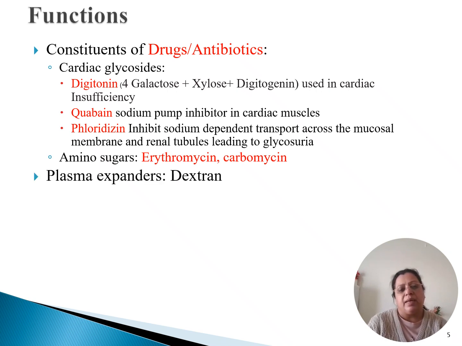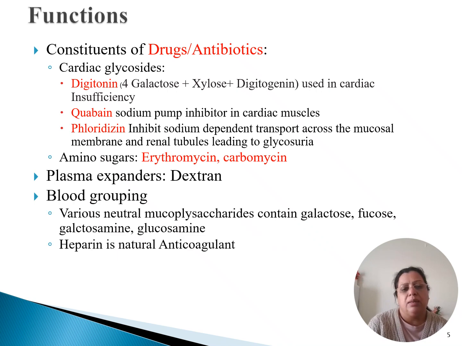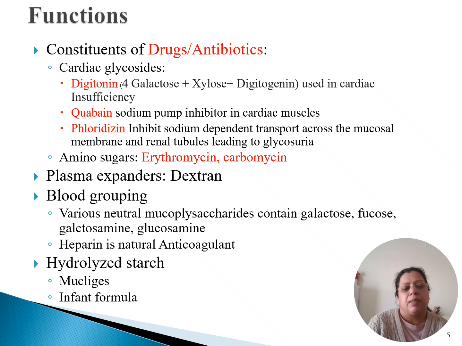Then carbohydrates act as plasma expanders. A special type of carbohydrate, dextran, is a plasma expander. Then blood grouping substances: various neutral mucopolysaccharides contain galactose, fucose, glucosamine or galactosamine, and they are the blood grouping substances. Heparin, which is a heteropolysaccharide, is a natural anticoagulant. Then hydrolyzed starch, we can use it in the form of mucilages and also in the formation of infant formula where it is easily digestible.